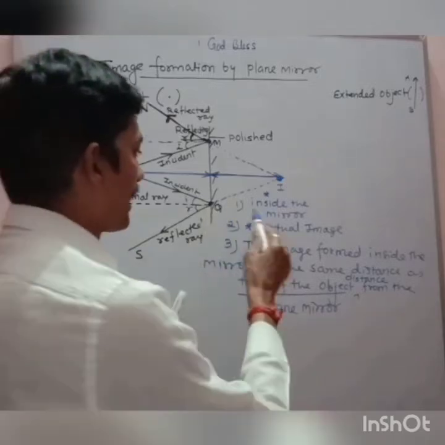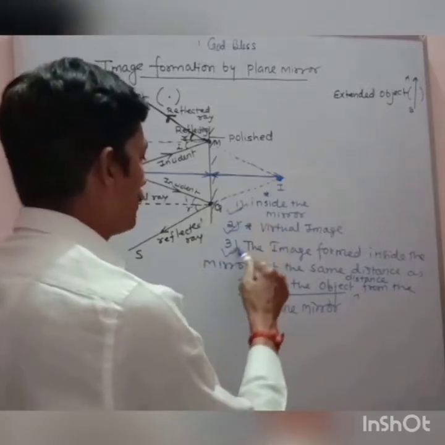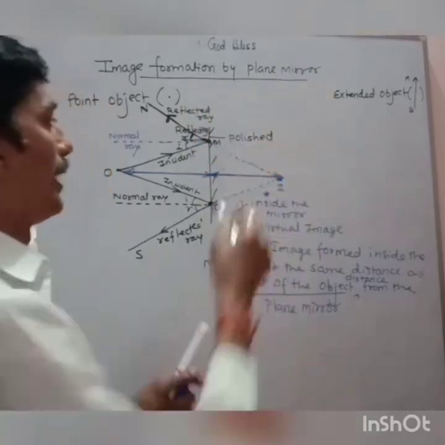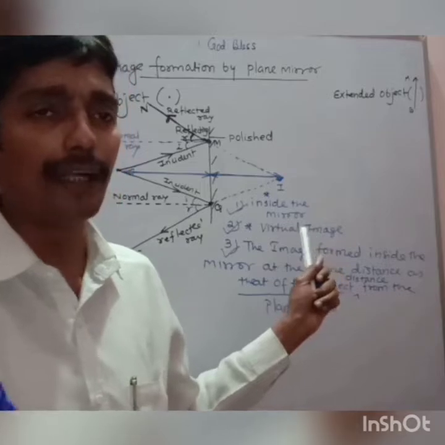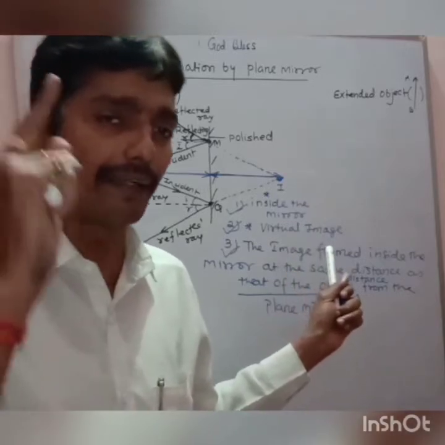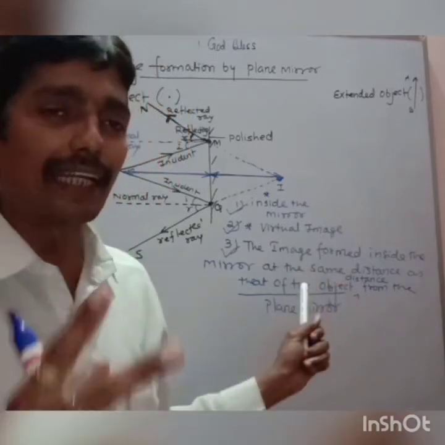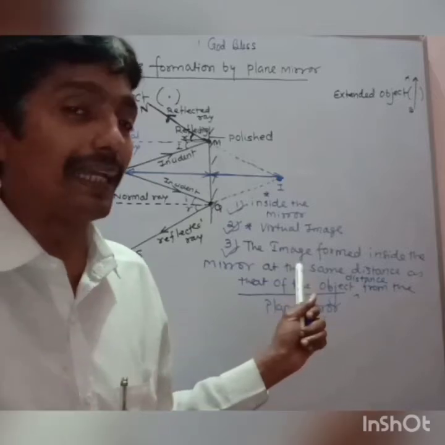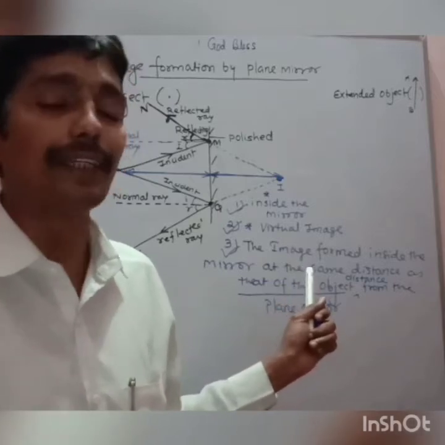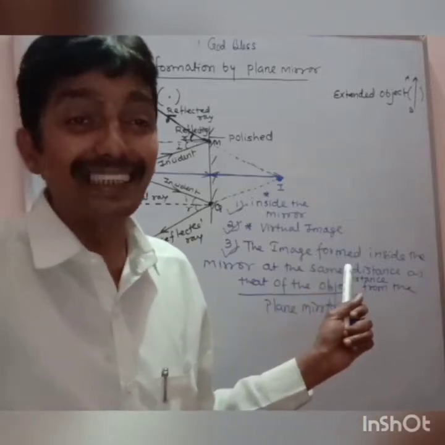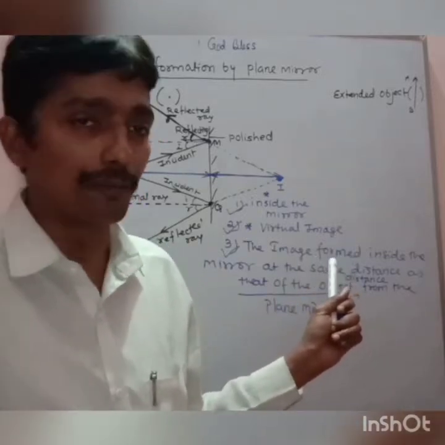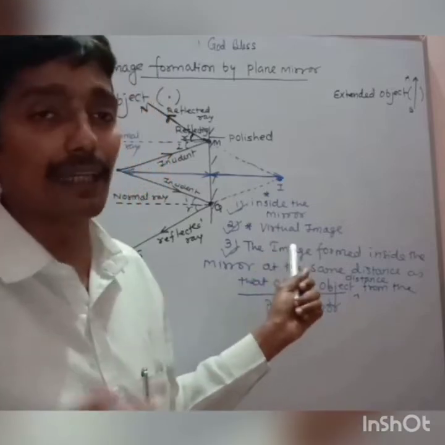These 3 points are very important whenever we do the image formation by plane mirror. I have drawn one diagram also. And what are the 3 important points? So the image is formed inside the mirror, first point. Second is the image is not a real image. It's a virtual image. It's an imagination. That's what we are getting inside the water, our image. Am I clear? So that image is a virtual image.